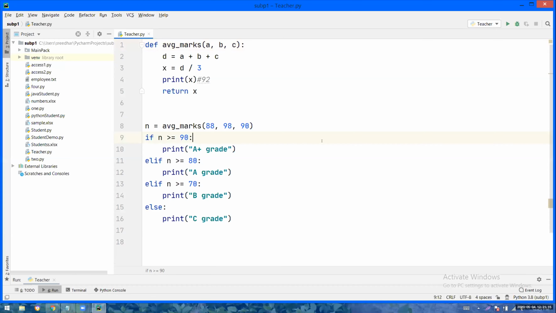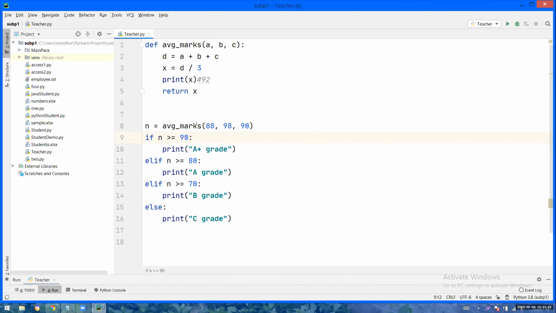Now see, what will be the output? What grade the user is going to get? A plus. A plus grade. So 92 and A plus will be printed.